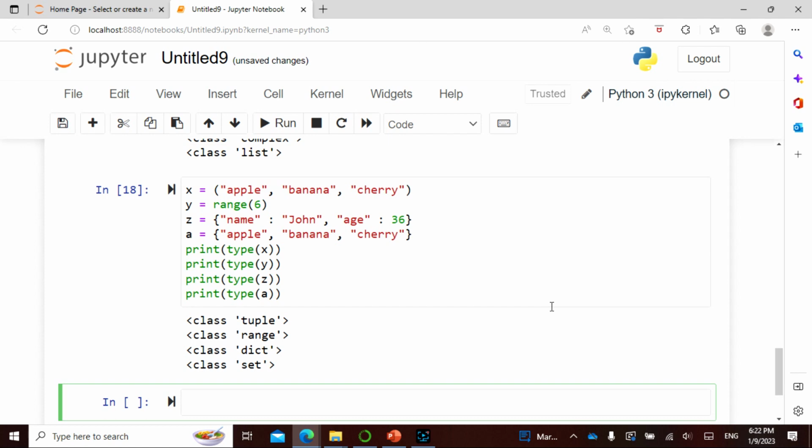Exactly the same thing here, but it comes under curly brackets. And the same thing for a set.